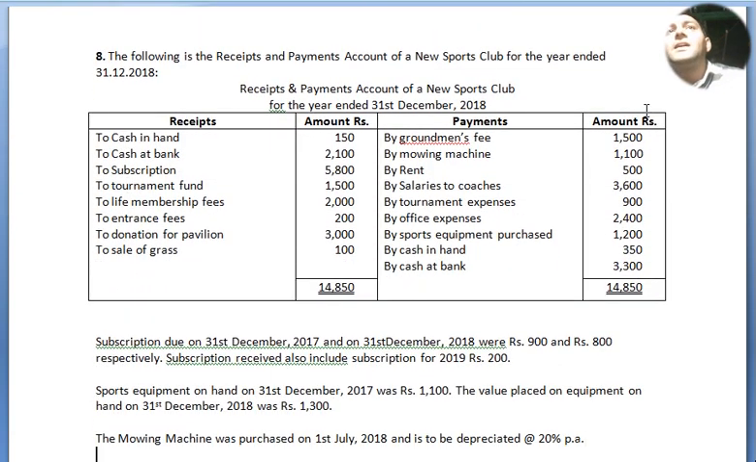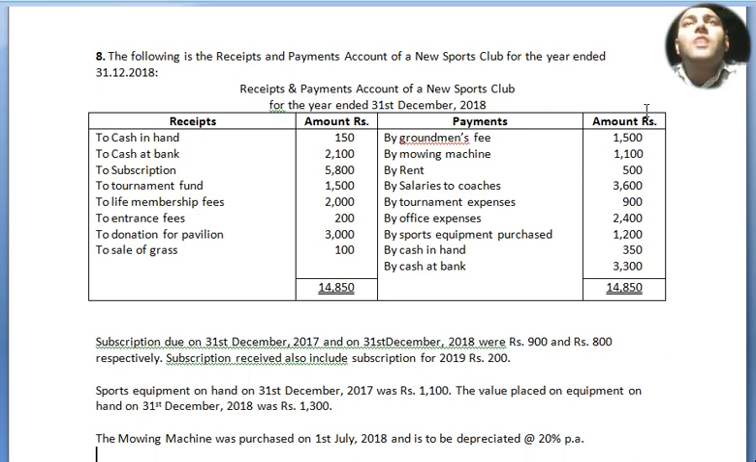Question number 8. The following is the receipts and payment account of a new sports club for the year ended 31st December 2018. Debit side: to cash in hand, to cash at bank, to subscription, to tournament fund, to life membership fees, to entrance fees, to donation for pavilion, to sale of grass. The amounts are 150, 2,100, 5,800, 1,500, 2,200, 3,100.